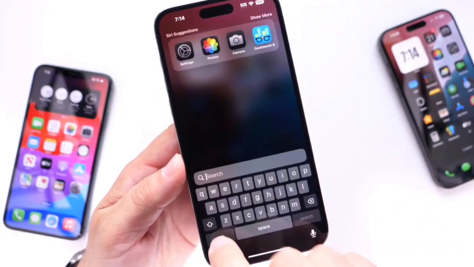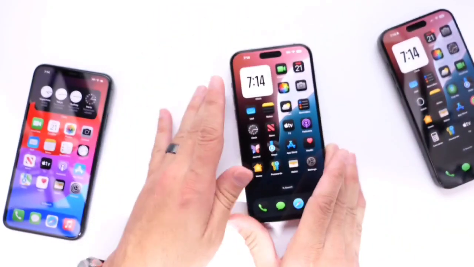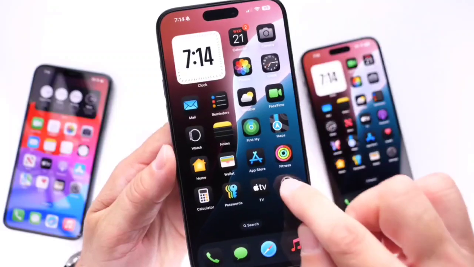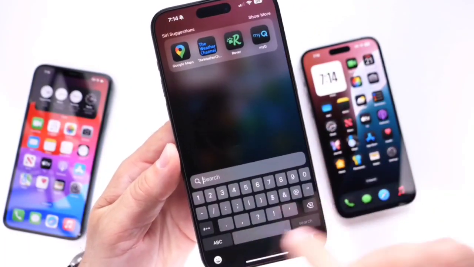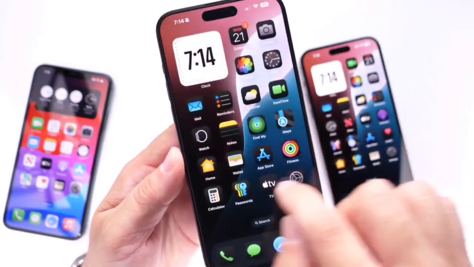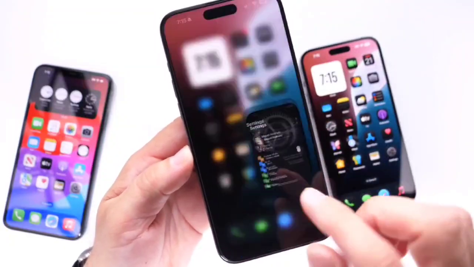Now let's try Spotlight here. Let's see if Spotlight crashes when we type these characters. Yep, it sort of resets Spotlight there on iOS 18, so it does work on Spotlight within iOS 18. How about 18.1? Let's jump into Settings here. Let's go into the search, and let's type the 4 characters, 3 plus 1, boom, crashing Settings. Let's try Spotlight here, and it does reset, sort of crashes Spotlight there. And how about the app library on 18.1? It does not appear to work, but it does work on Settings.